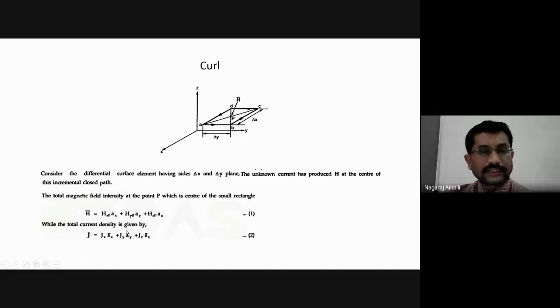The total current density is given by J bar is equal to Jx Ax bar plus Jy Ay bar plus Jz Az bar. What is the equation for total current density? How to define current density? Current density is current per unit area, is it not? The current density is given by the x component Jx into Ax bar, y component Jy into Ay bar, plus z component Jz into Az bar.